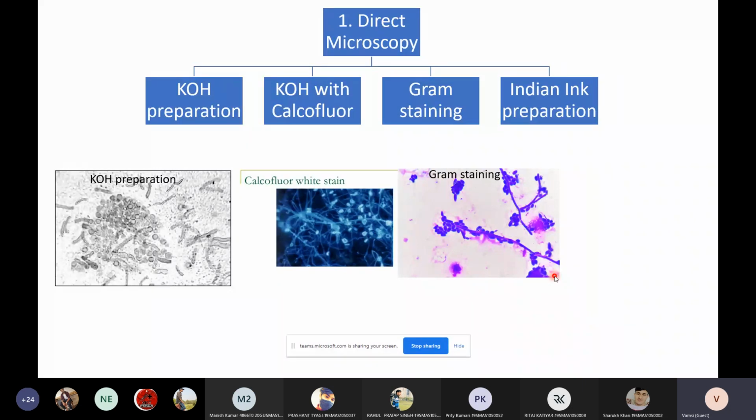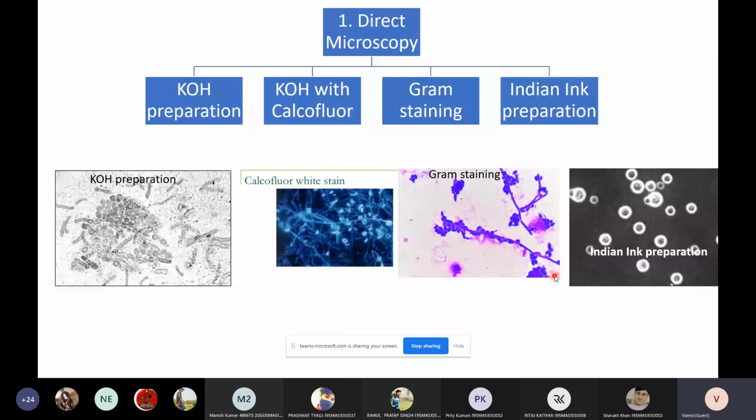That's it. Then the last and final is Indian ink preparation. In the Indian ink preparation, we go for the detection of Cryptococcus neoformans. So these are the 4 direct microscopic methods to identify the fungi.